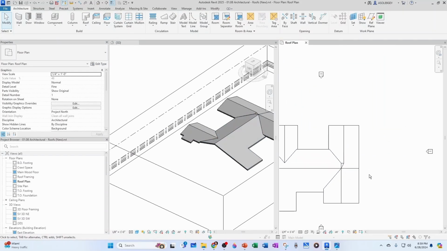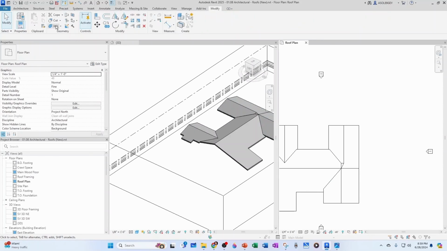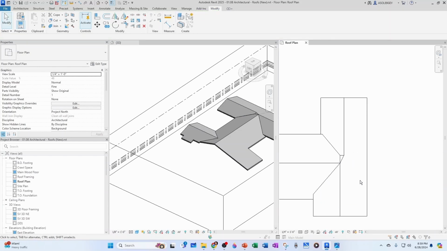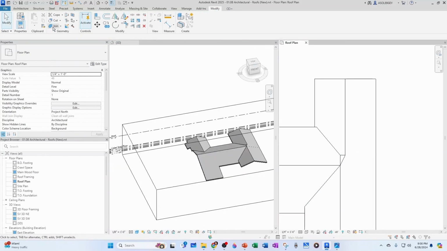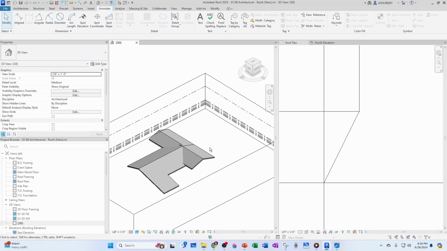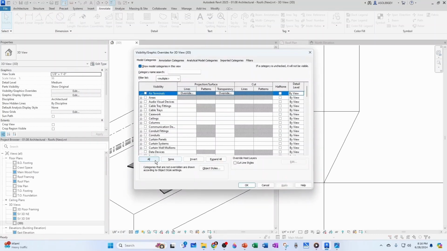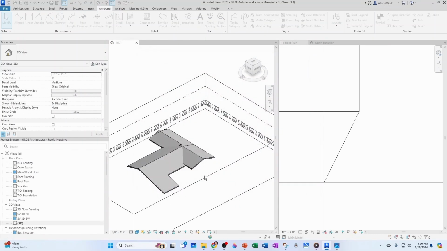We could probably join these two elements already, so modify, join, say this guy and this guy, and that cleans it up very nicely. Probably would be a good idea to, let's try to join maybe this guy and this guy. Very nice. Can turn everything back on, so I'm gonna go VV, select all, let's turn everything back on.